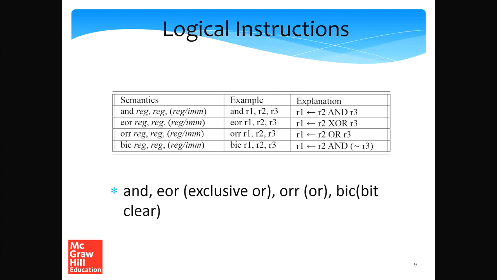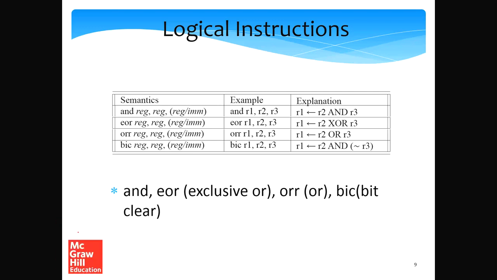Now let's take a look at logical instructions. Logical instructions are also very similar to the arithmetic instructions. The first three instructions are somewhat easy. The fourth instruction is slightly difficult. The first instruction is the AND instruction, which is very similar to what we had with simple RISC.